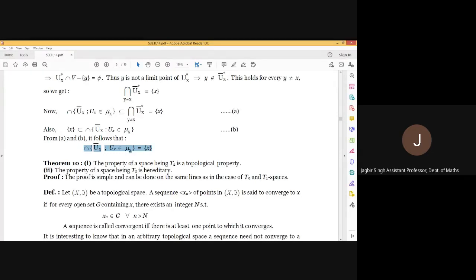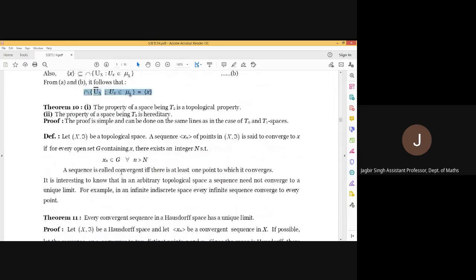Next, this time we are going to define how a sequence converges in a topological space. Here is the definition: (X, T) is a topological space and Xn is a sequence in that topological space.